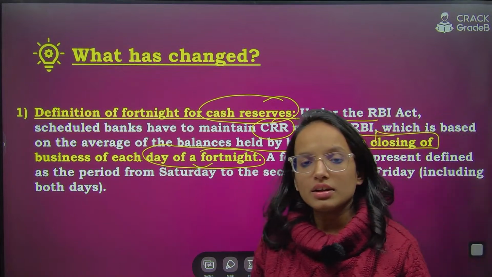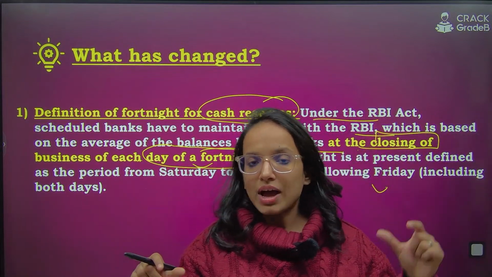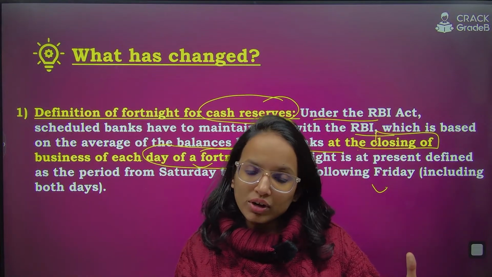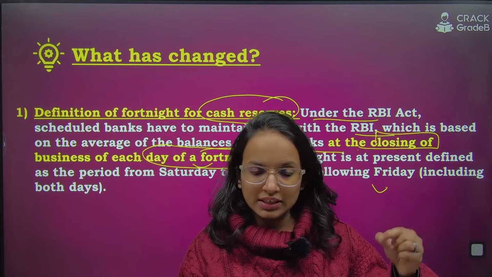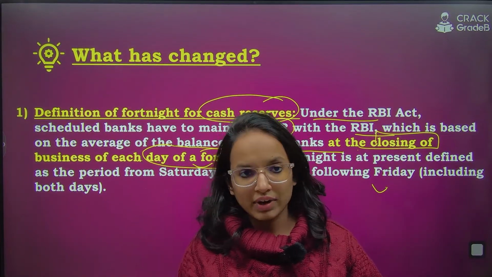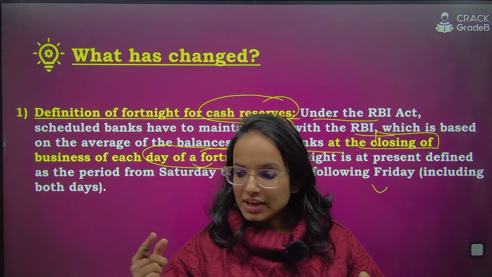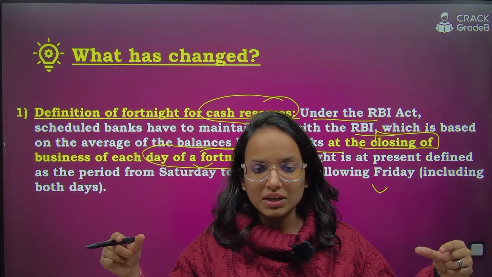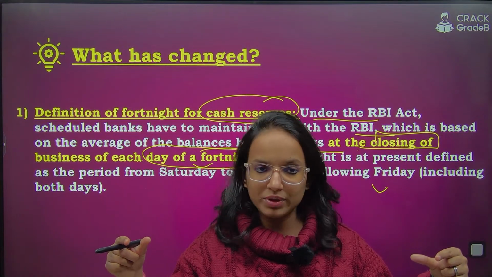Earlier, this fortnight used to have a different definition. Now the definition has been changed. Earlier, the fortnight was, say, they started counting from Saturday, then the next Saturday, and then the next Friday. So Saturday, one week, and then the next week's Friday. So effectively a 14 days period used to be the fortnight.